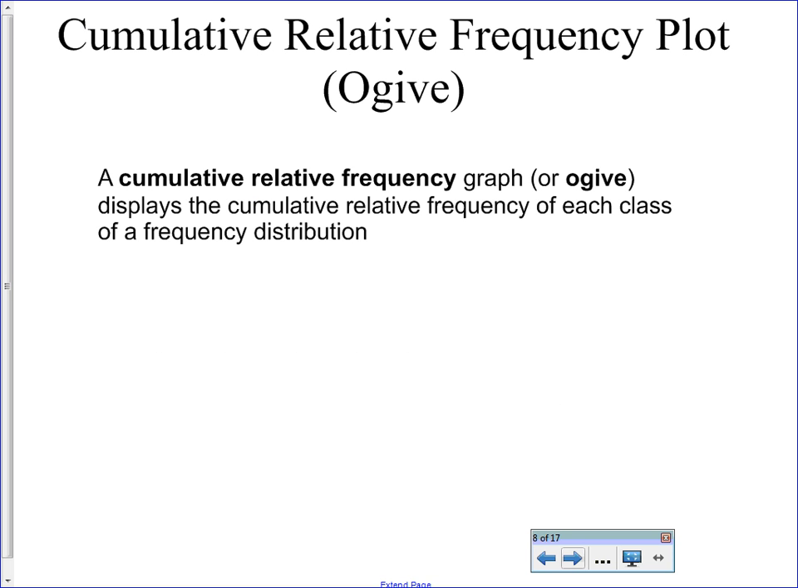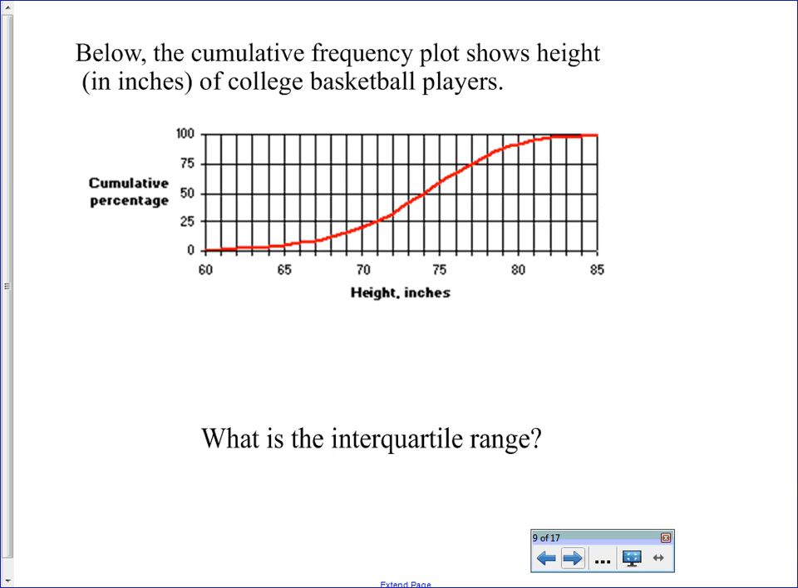So then they can do something else, which is known as an ogive. And they take those relative percentiles and they show them as a graph. And that's what's known as a relative frequency graph or an ogive. I know it seems like it should be ogive, but they say ogive, I know. And so here's an example of an ogive. Below is the cumulative frequency plot that shows the height in inches of college basketball players.